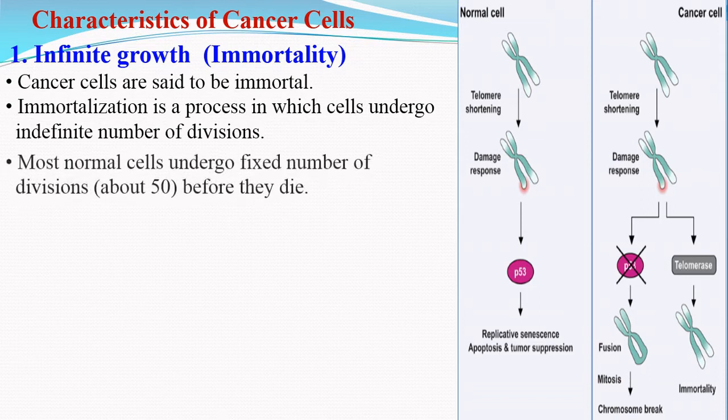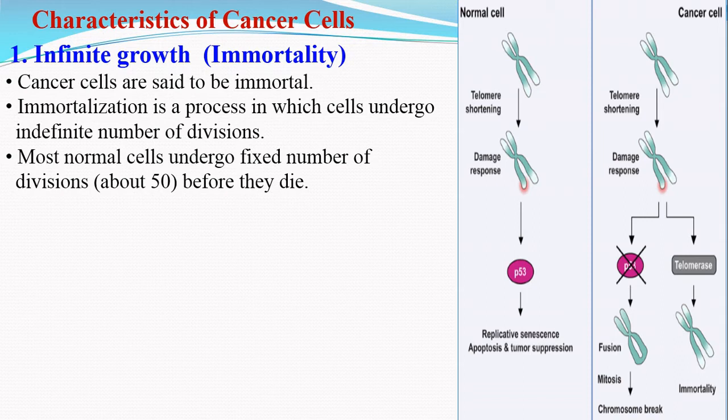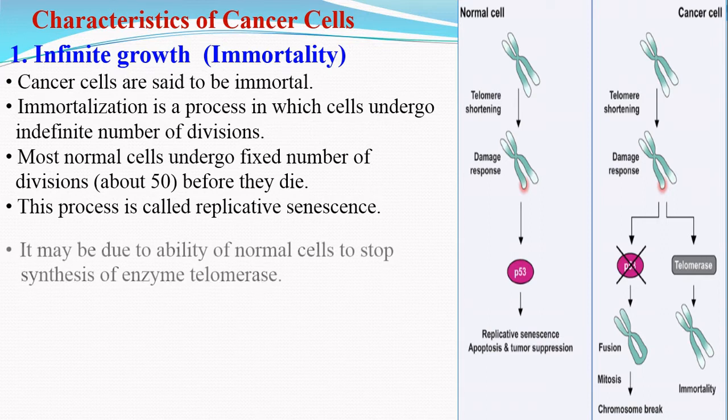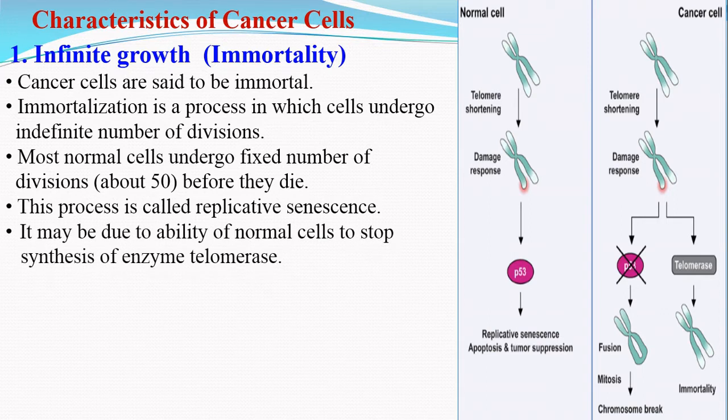Most normal cells undergo a fixed number of cell divisions before they die. That means they divide about 50 times. And this process is called replicative senescence. The replicative senescence may be due to the inability of normal cells to synthesize the enzyme telomerase.